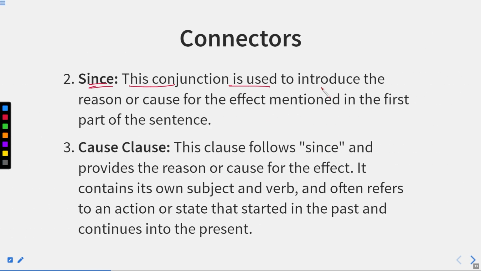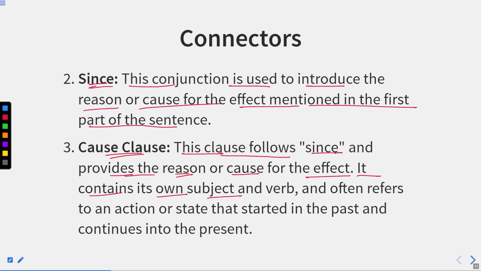Since, this conjunction is used to introduce the reason or cause for the effect mentioned in the first part of the sentence. Cause clause, this clause follows since and provides the reason or cause for the effect. It contains its own subject and verb. It often refers to an action or a state that started in the past and continues into the present. Okay, so cause clause, it means this is the reason and this is introduced by since, and this shows that something which is going to happen or which has happened is just because of this past event. Okay, so basically since is used to show that event that has occurred in the past.